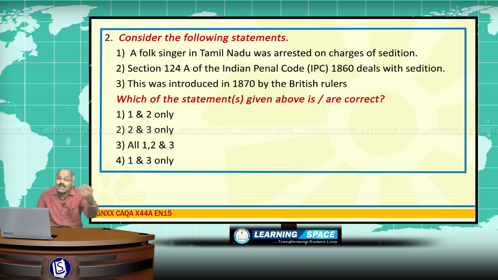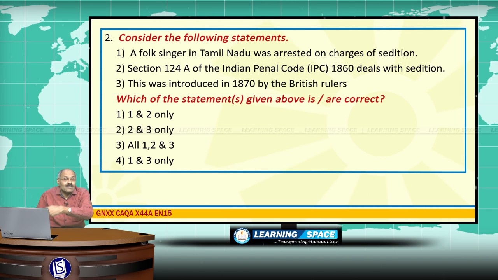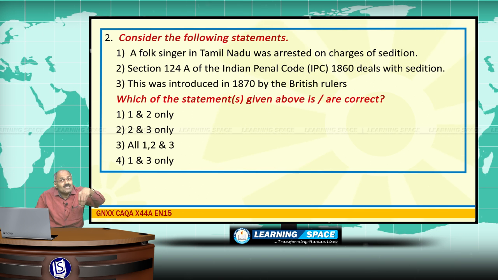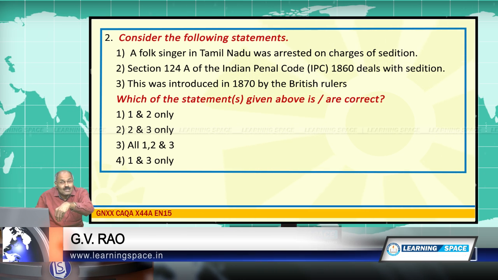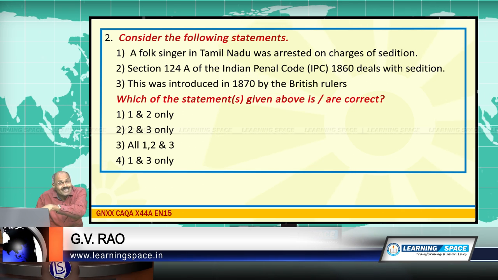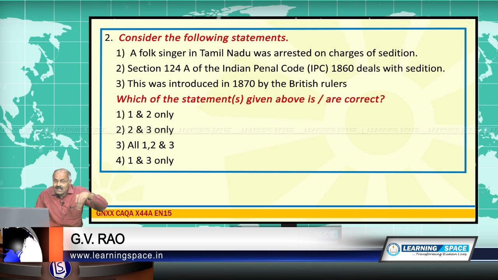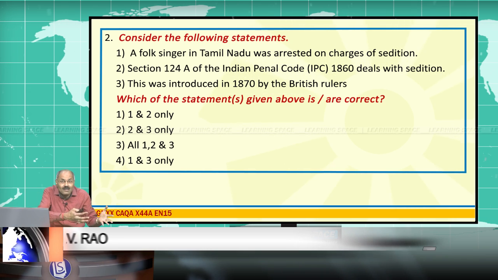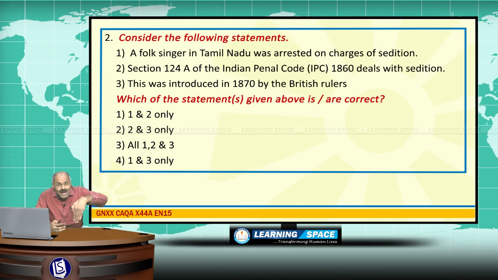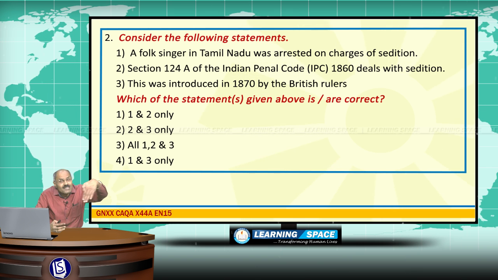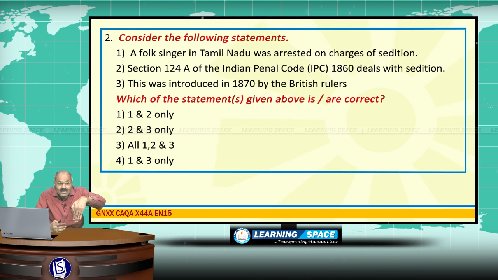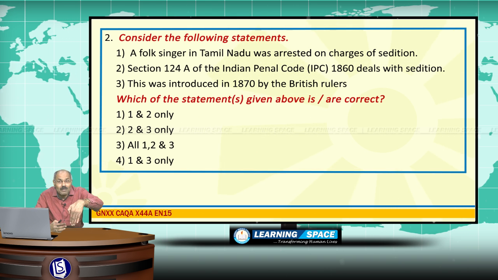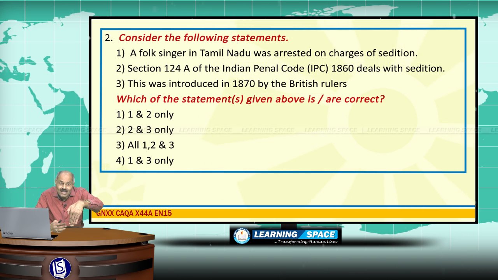If somebody murdered a person, then that is a criminal offence, and the punishment will be based on the IPC, that is Indian Penal Code. This penal code belongs to 1860. And in the year 1870, when the British were ruling our country, sedition as a criminal offence was introduced as clause 124A to the Indian Penal Code of 1860.